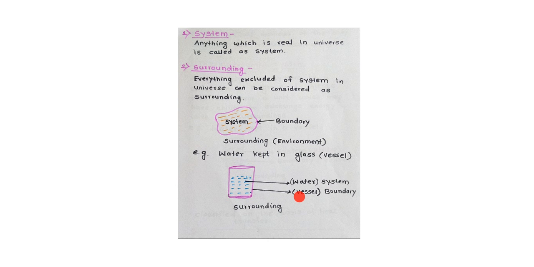Boundary which separates the system and surrounding. What does the boundary do? Boundary separates the system and the surrounding. This is called the boundary. Schematically, the diagram shows the system and boundary and the atmosphere present around that system, which is the surrounding.